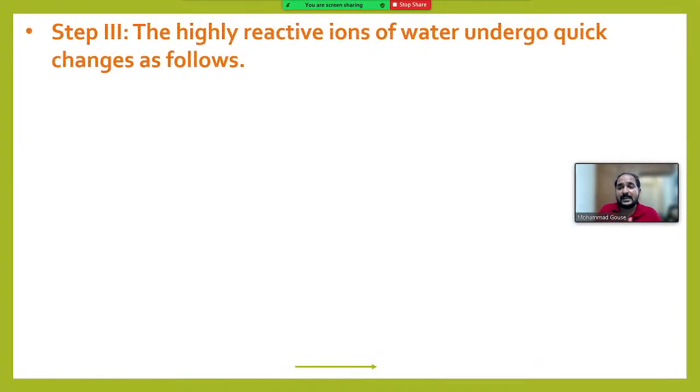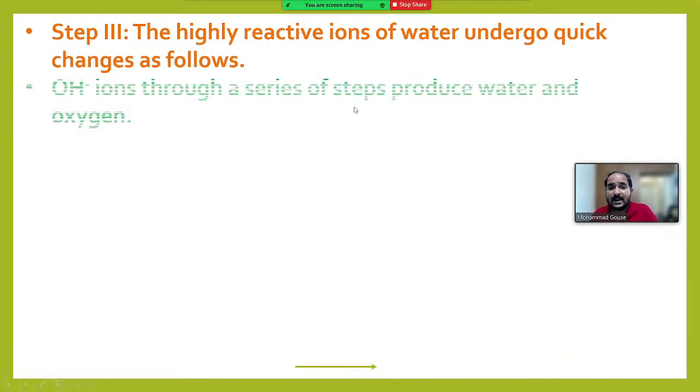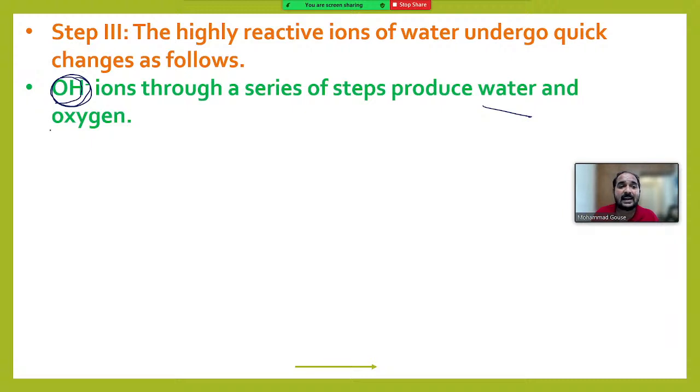So let us move to the next step. The highly reactive ions, H plus and OH minus ions, are formed now. They undergo quick changes. What are those quick changes? Actually, these OH minus ions, through a series of steps, means so many reactions take place, to produce water and oxygen. Okay.